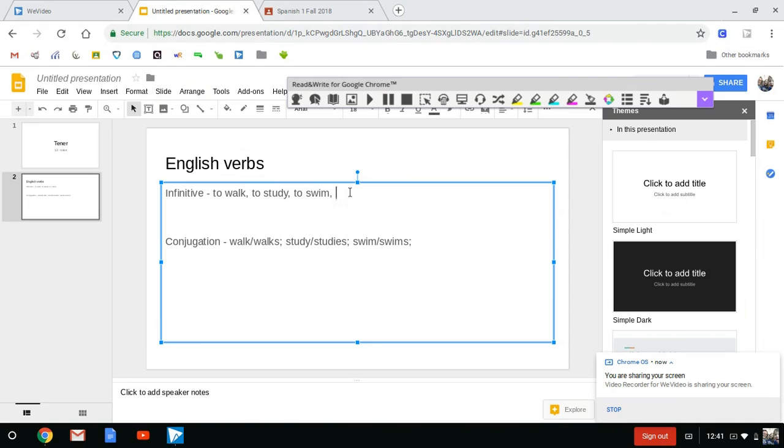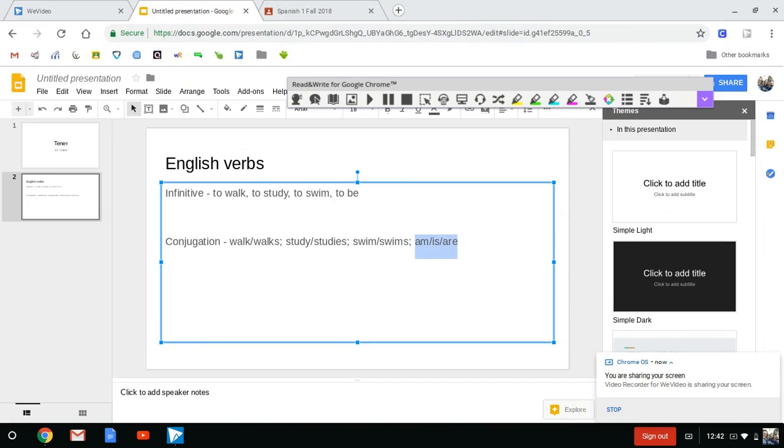Now we also, though, have some irregular verbs. To be. We don't say I to be. What do we say? I am. We don't say he am, though. We say he is. We don't say you am or you is. At least we're not supposed to. We're supposed to say you are. So in this case, the infinitive to be actually has three conjugations: am, is, and are.